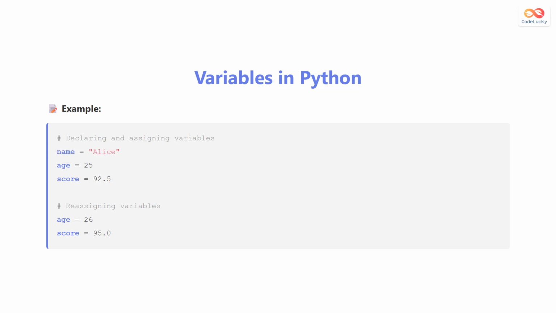Let's see how to create variables in Python. Here we're declaring three variables: name, age, and score, and assigning them initial values. Name is assigned the string Alice, age is assigned 25, and score is assigned 92.5.